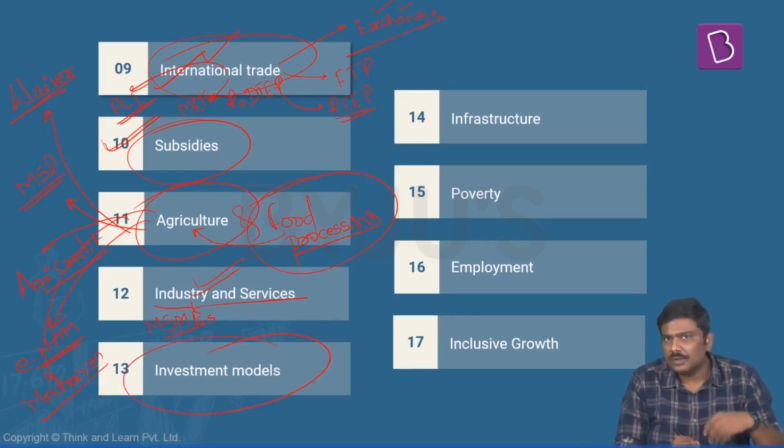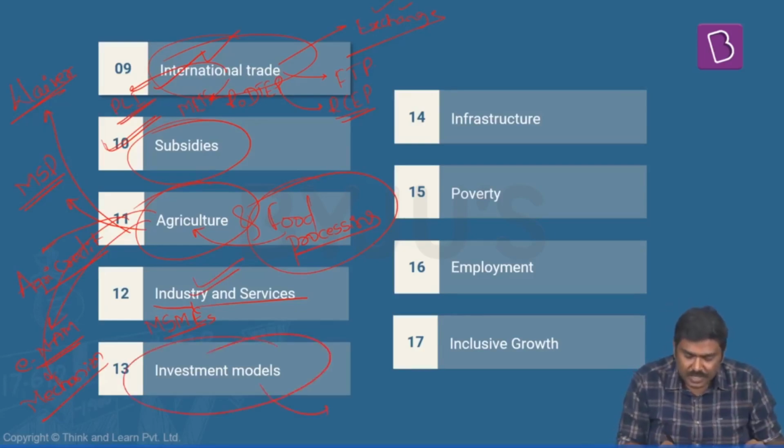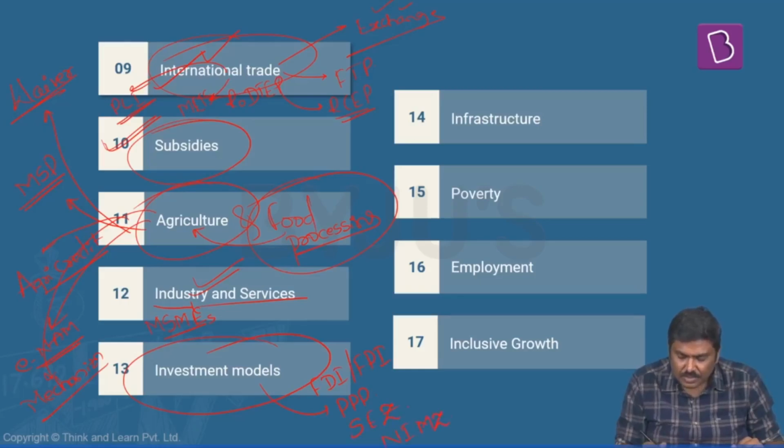Next, we will discuss a concept of investment modules, where we will discuss PPP, public-private partnership, FDI and FPI, foreign portfolio investment, foreign direct investment. We will discuss special economic zones. We will discuss national investment manufacturing zones.